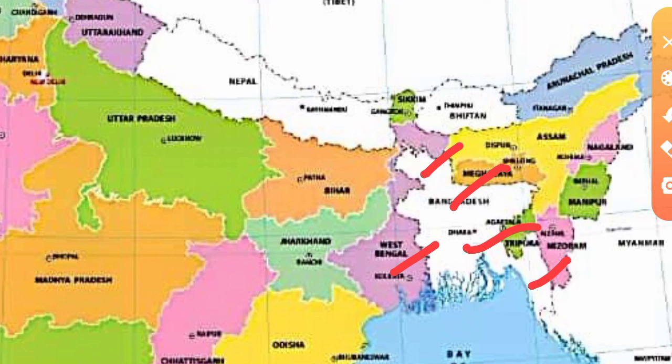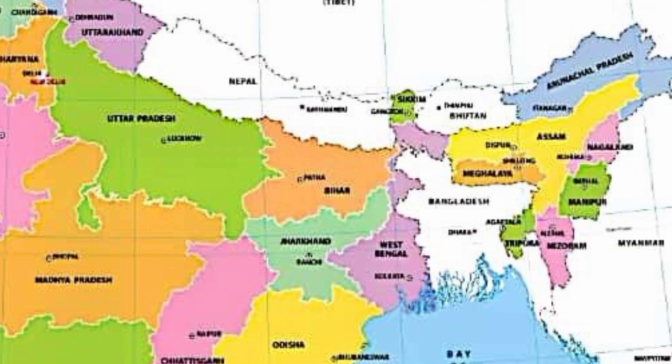And one more interesting thing, this is the longest international boundary. With India, Bangladesh is sharing the longest international boundary.